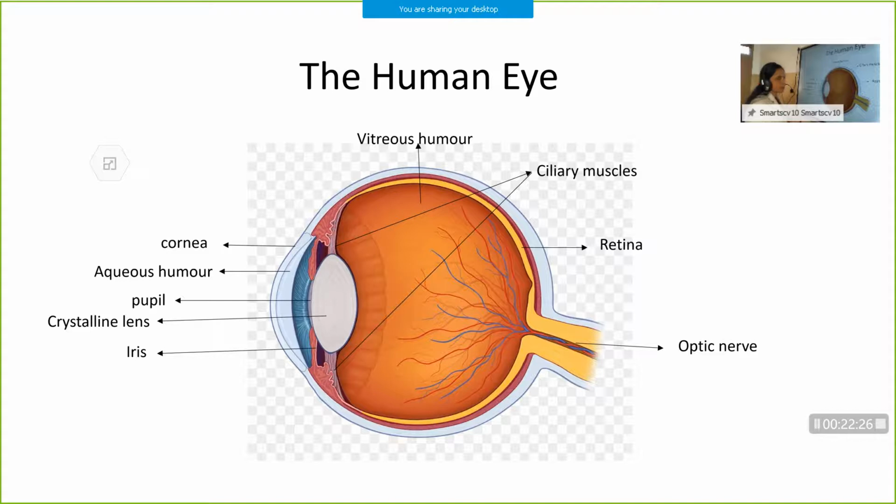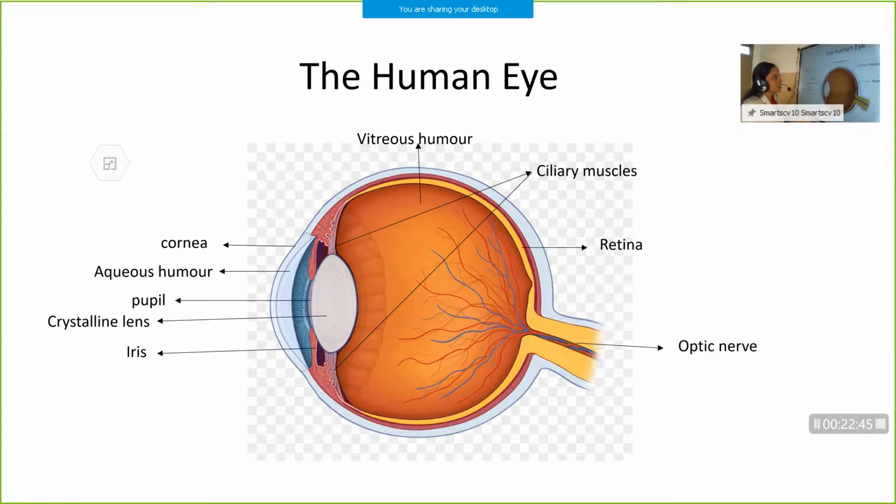It is a watery fluid. And vitreous humor is present between the eyelens and the retina, inside the eyeball, and it also helps to maintain the spherical shape of the human eye.